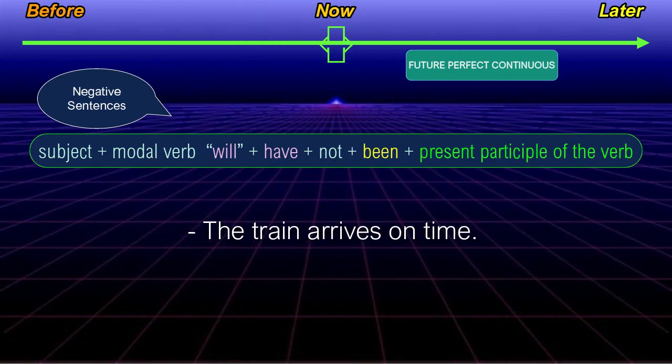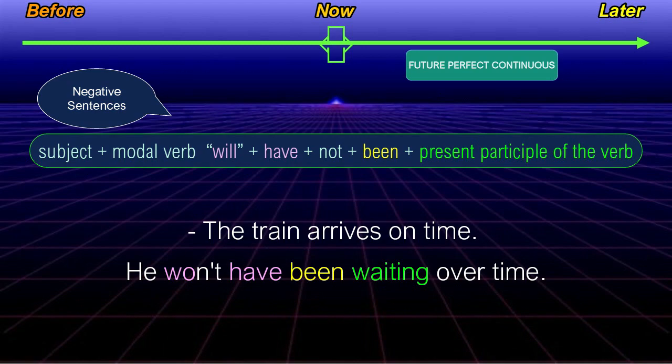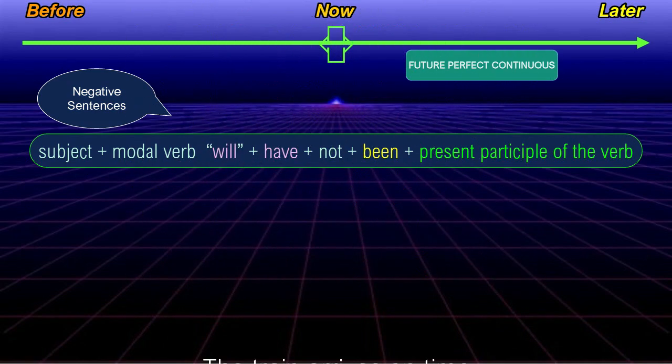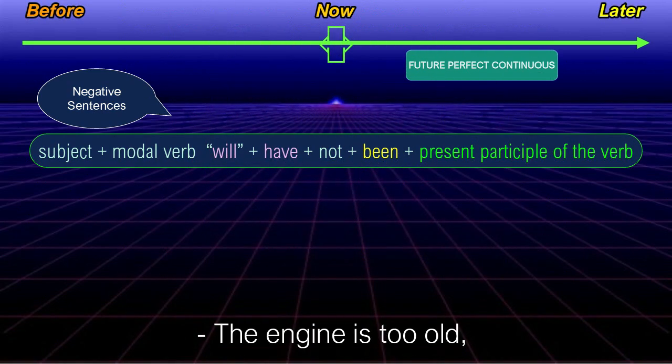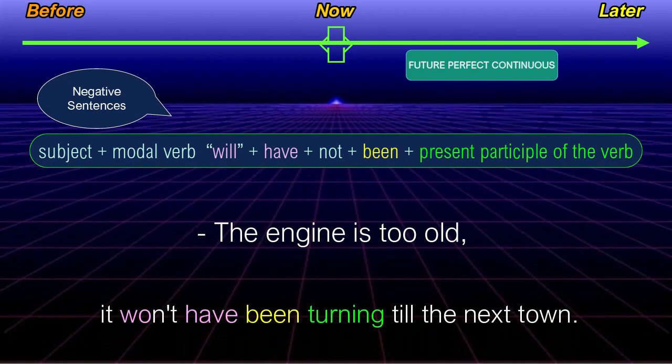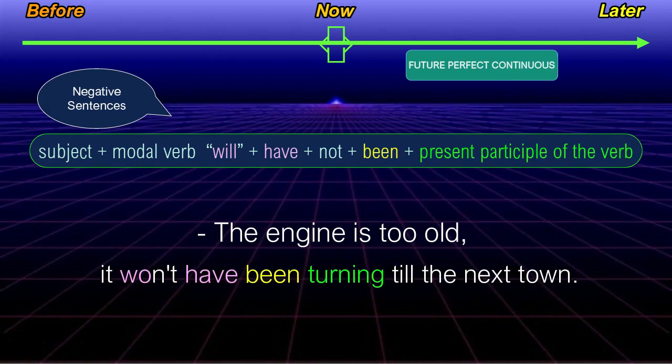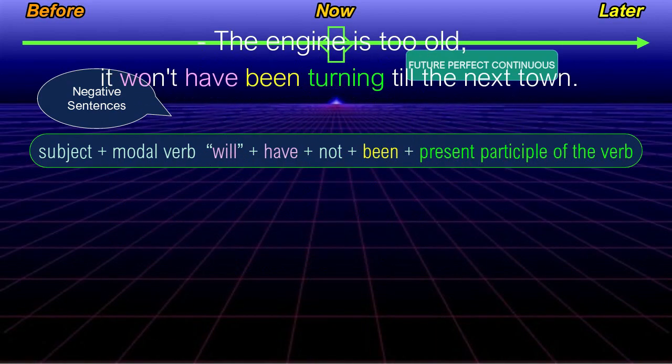The train arrives on time. He won't have been waiting overtime. The train arrives on time. She won't have been waiting overtime. The engine is too old. It won't have been turning till the next town.